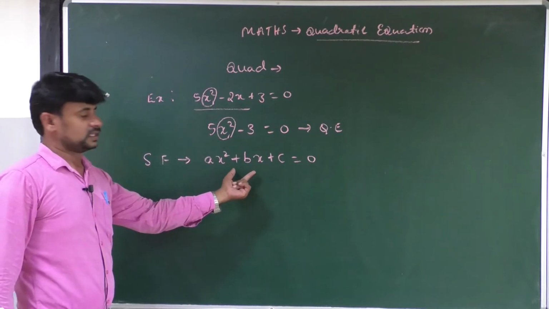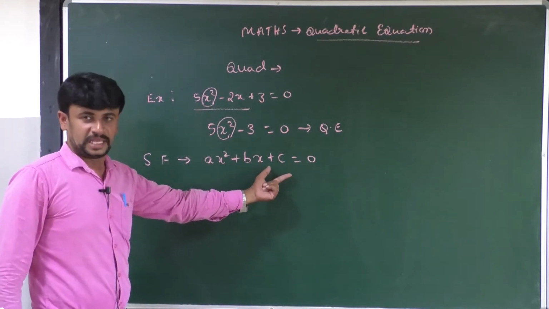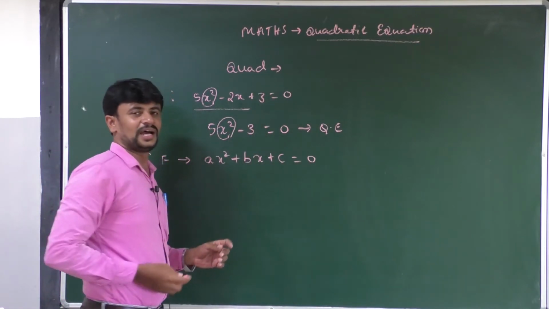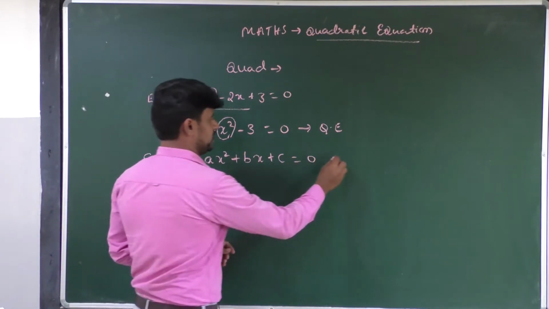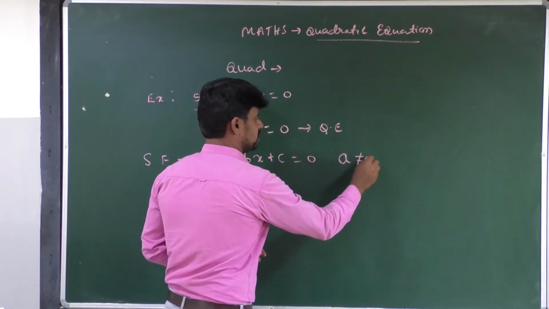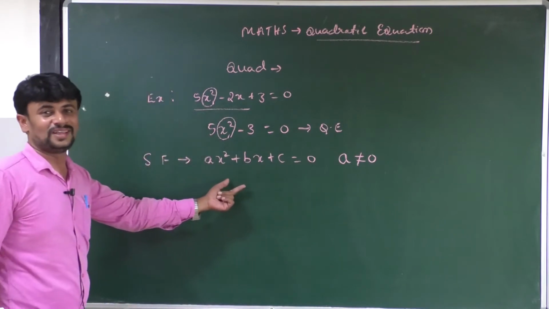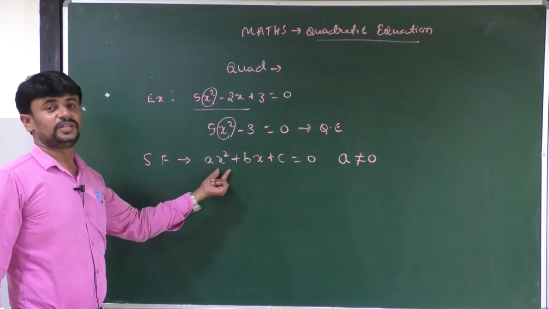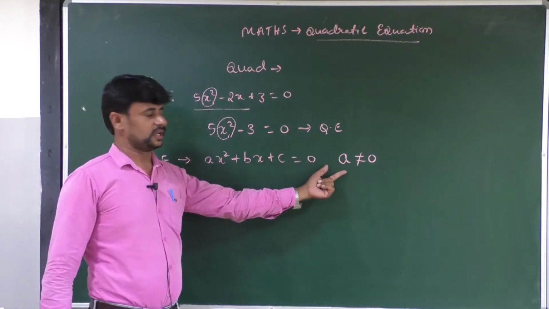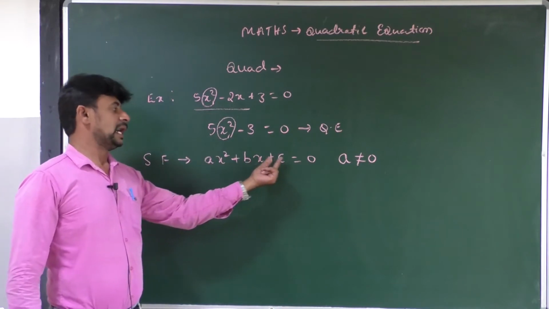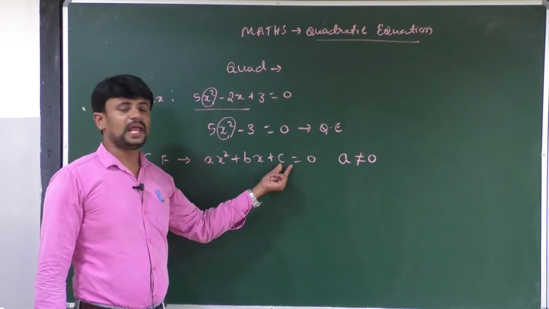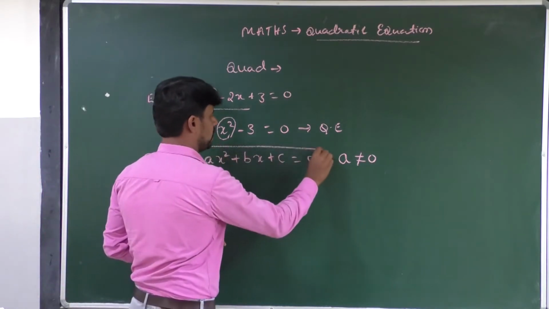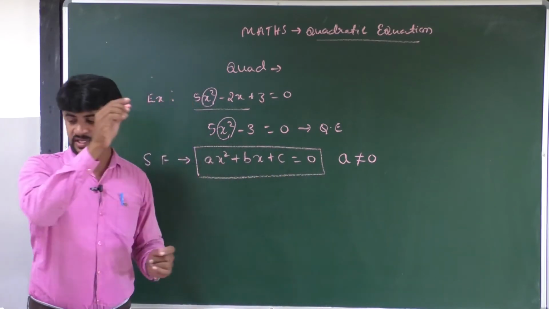Here a, b and c are real numbers, but the value of a is always not equal to 0. Only then do we call it a quadratic equation. This is known as the standard form of the quadratic equation.